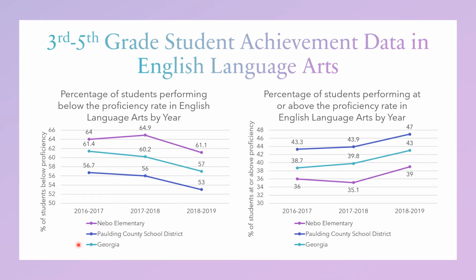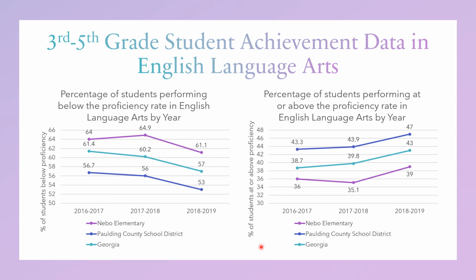So as you can see here, students who are below proficiency all 3 years, we are performing below the state and significantly below our district. We have in the first year 64% of our students performing below the proficiency rate. Then in 2017-2018 we have a spike here. We performed at an even poorer rate, and we did make an improvement in the 2018-2019 school year, but again we are still significantly below the state and the district.